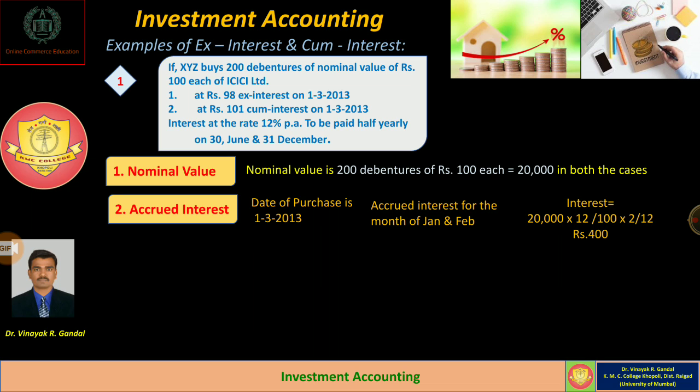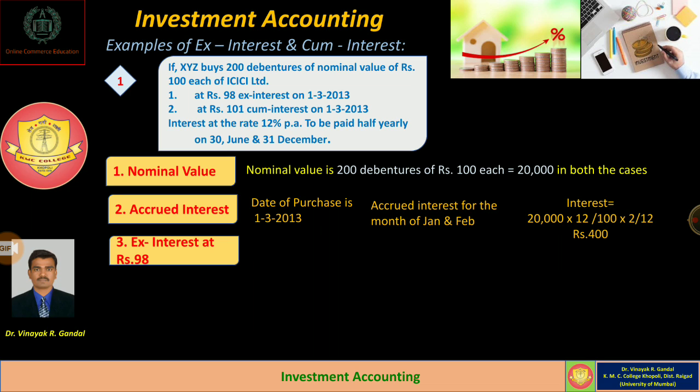Got it? So in this example, accrued interest is rupees 400, and then we have to calculate the cost price at ex-interest price or cum-interest price.